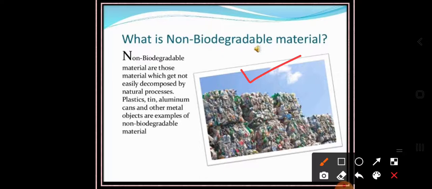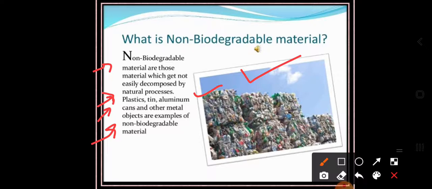That's why the slogan we give is: prohibit the use of plastic. Non-biodegradable materials are those which are not easily decomposed by natural process. Examples are plastic, steel, aluminum cans and other metal objects. It means they will not be decomposed.